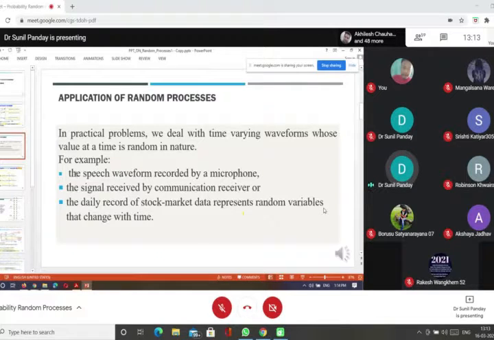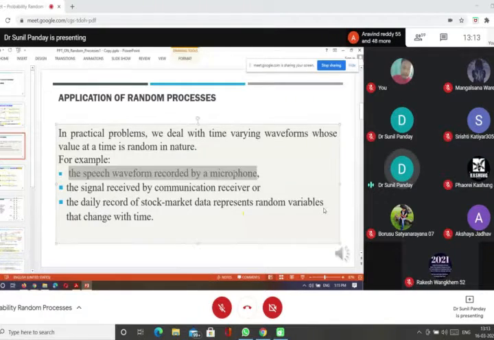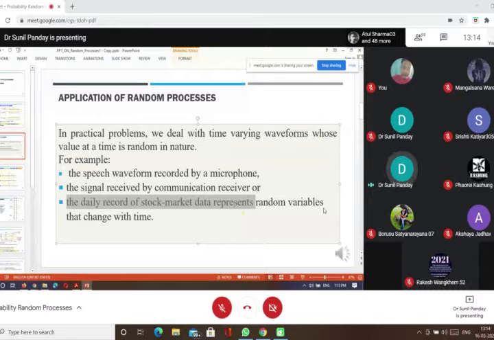So this kind of speech waveform recorded by a microphone can also be a random process. The signal received by a communication receiver is also one, or the daily stock record or stock market data represents a random variable that changes with time. So these are actually examples of random processes.